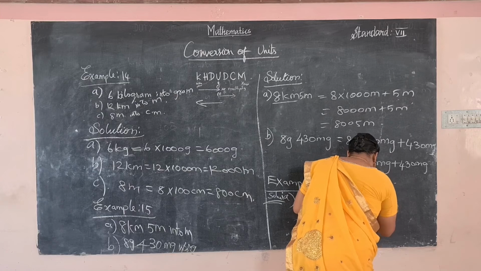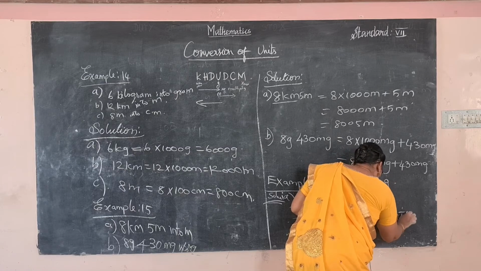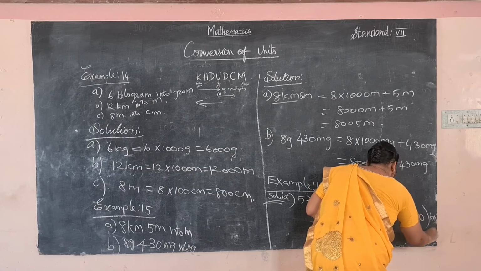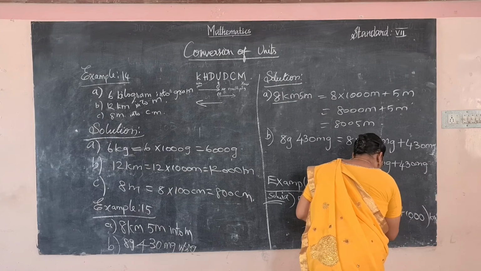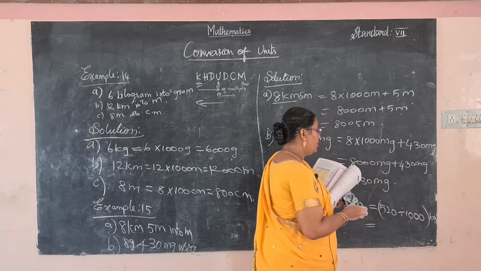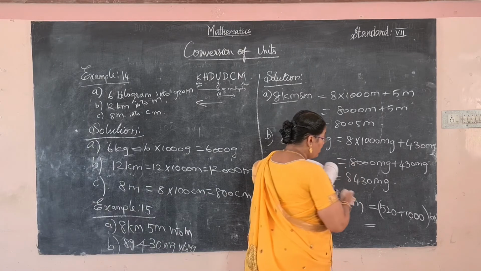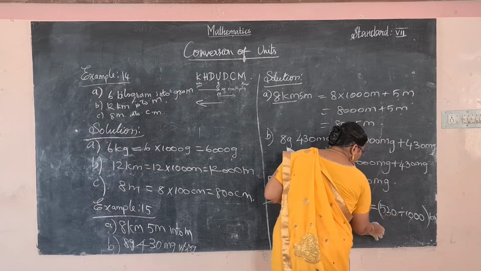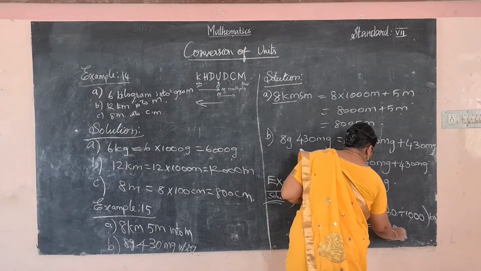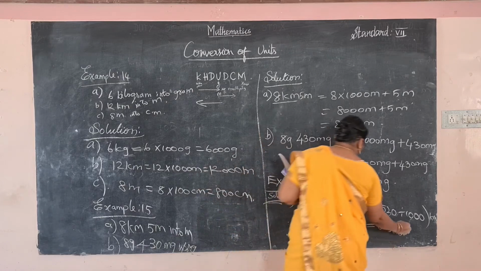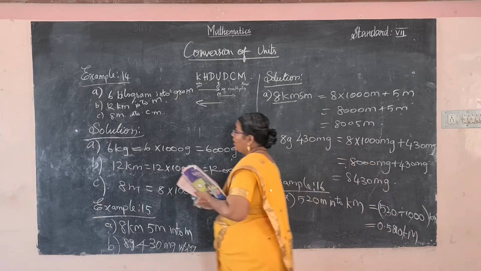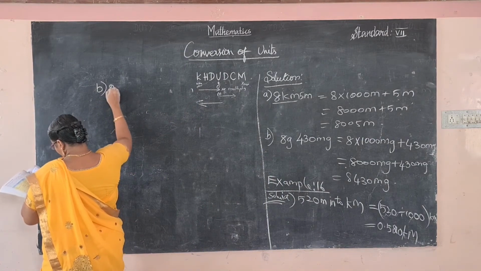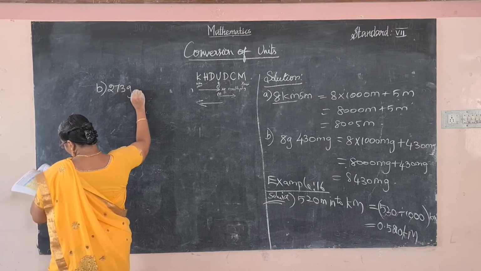So 520 divided by 1000 kilometer is equal to, so how many zeros does the divisor have? 3. So the decimal point moves to the left side, 1 2 3, so 0.520 kilometer. B, 273 gram into kilogram.